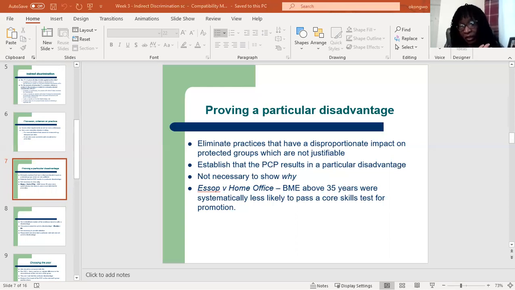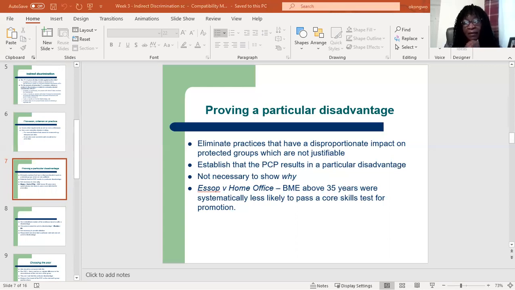They don't have to show that, but they can show a connection between the PCP and the disadvantage. So they don't have to show why the PCP has caused them the disadvantage, as long as they can show that this PCP was what caused this, but not why it has caused it.